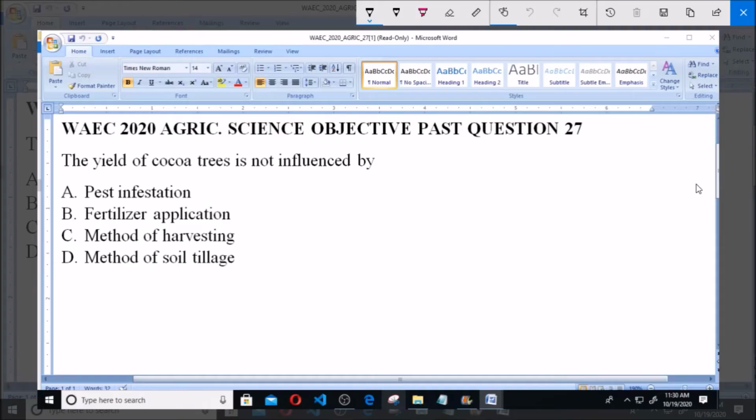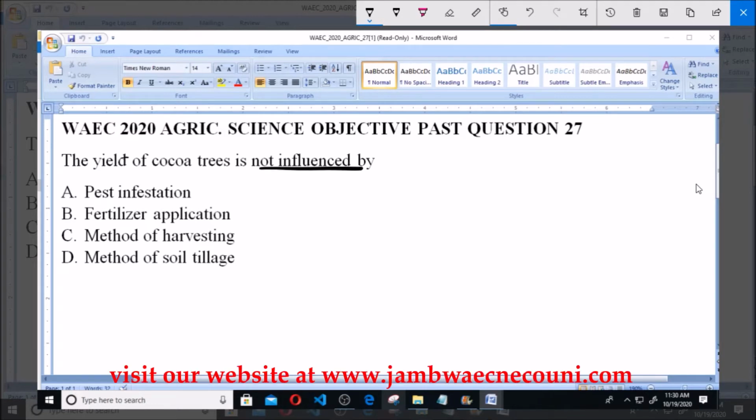WAEC 2020 Agric Science objective past question 27. The yield of cocoa trees is not influenced by: A. Pest infestation, B. Fertilizer application, C. Method of harvesting, D. Method of soil tillage. So these are various factors listed here. I'm going to ask for the one that does not influence the yield of cocoa trees.